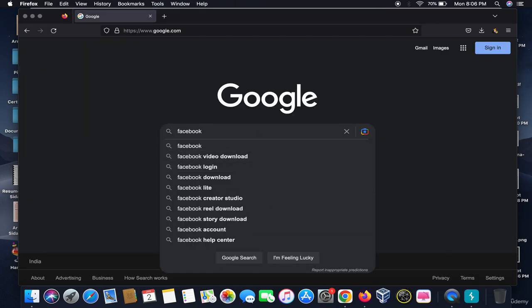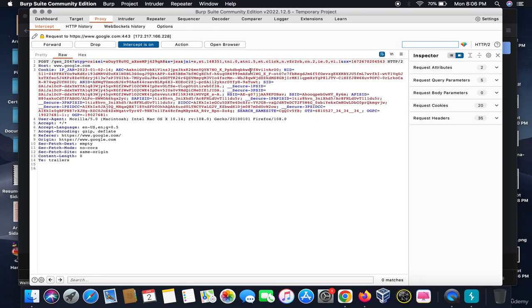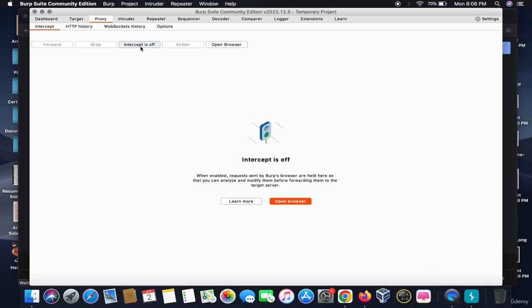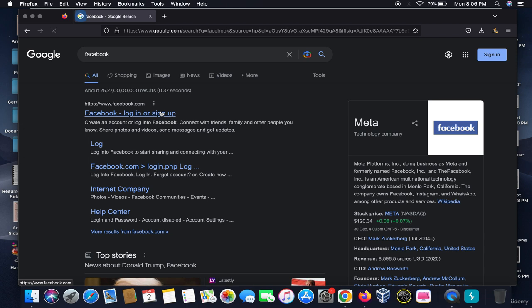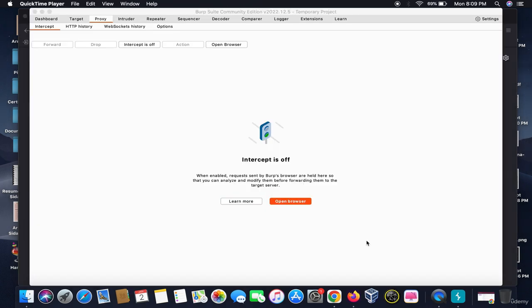Then I would click enter and see it started intercepting the traffic. We will pass this on. So in this manner we can successfully integrate our Firefox with the Burp. There are other ways of doing it, but this is the easiest one. In this session, we will have a brief discussion about how Burp Suite works.